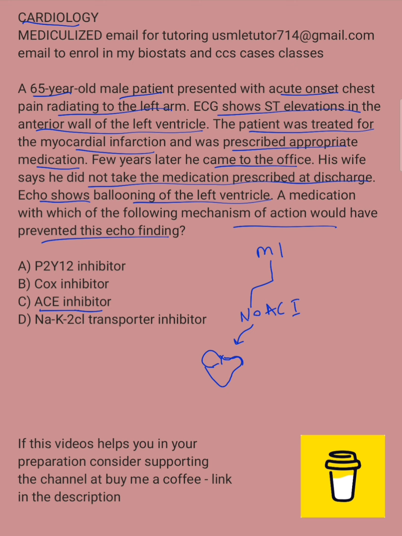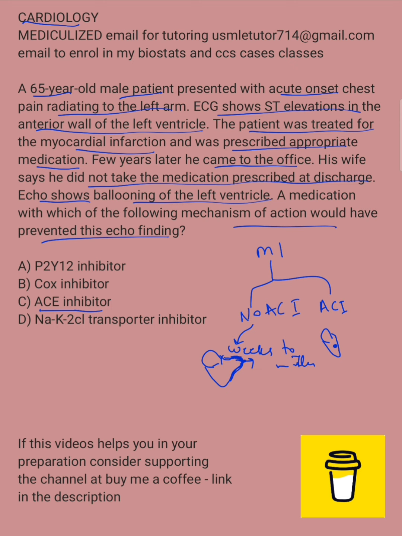I exaggerated this diagram. This is ballooning or thinning of the wall. That can eventually cause myocardial dysfunction, or heart failure can occur. Also, as it can affect this myocardium, which has the electrical pathways, it can cause arrhythmias as well, and eventually death. Then let's say someone took ACE inhibitor. Their myocardium will be protected. There will be just a scar, the old scar, and that's it. Remember, this remodeling takes about weeks to months to occur.